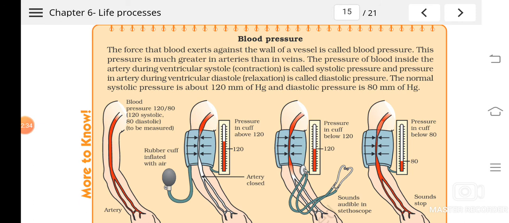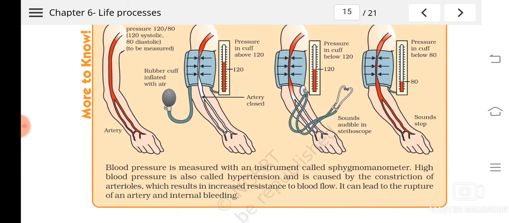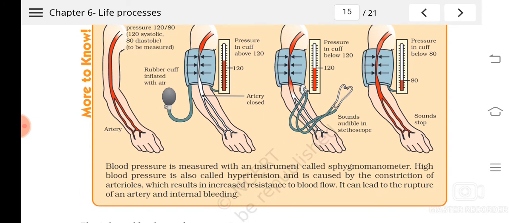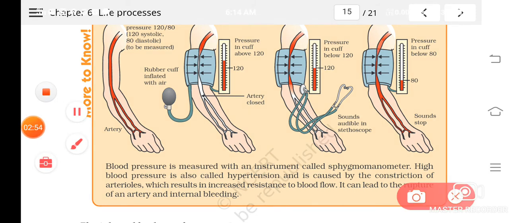Now the other topic that we have to study is blood pressure. So what is blood pressure? You would have heard about blood pressure, BP, isn't it? So high BP and low BP you would have heard. And you would have seen an instrument that doctors use to measure your BP, that is known as the sphygmomanometer. Sphygmomanometer, understood?